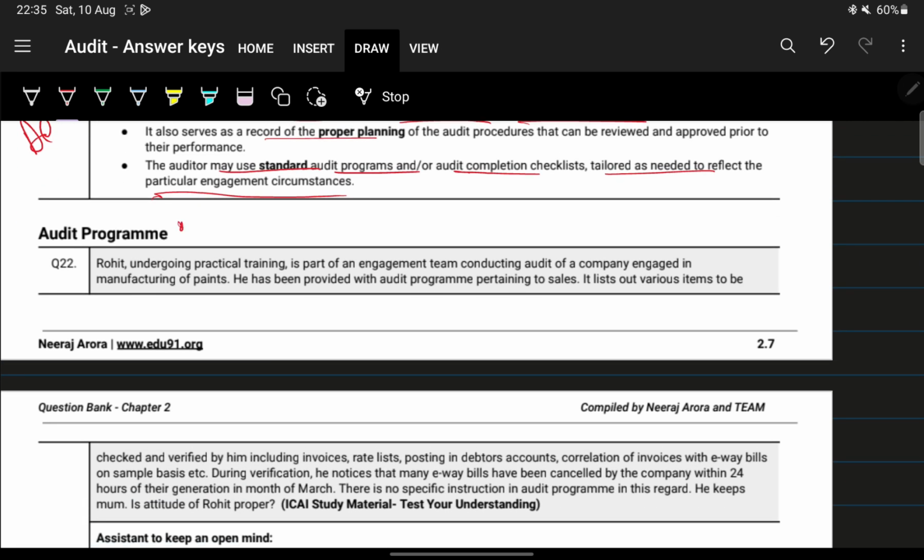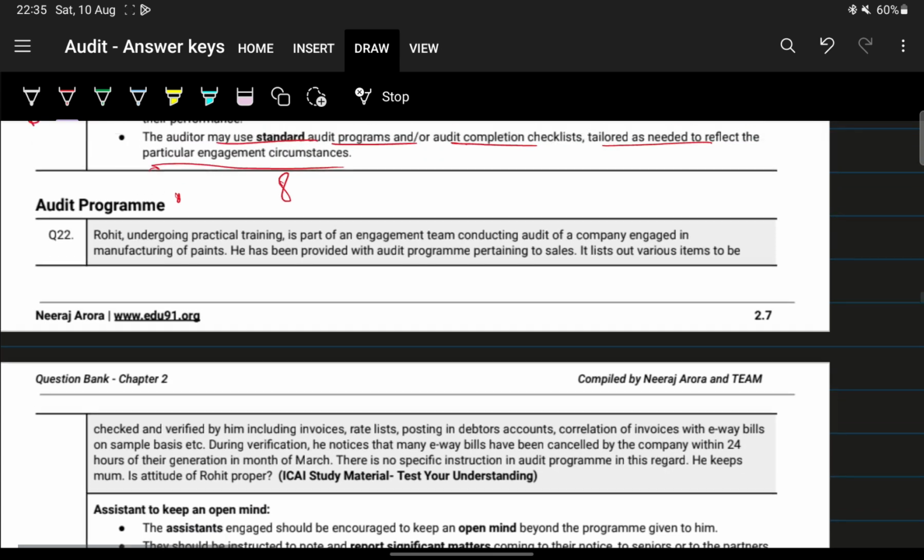Okay, now we'll come to the audit program. I think there are 8 more questions, right? There are 8 more questions, and then 19 more correct or incorrect questions, and then the last 22 MCQs. Okay, we'll just go through that fairly quickly.